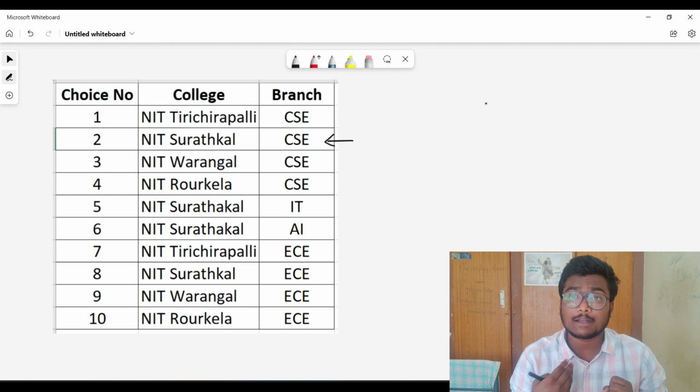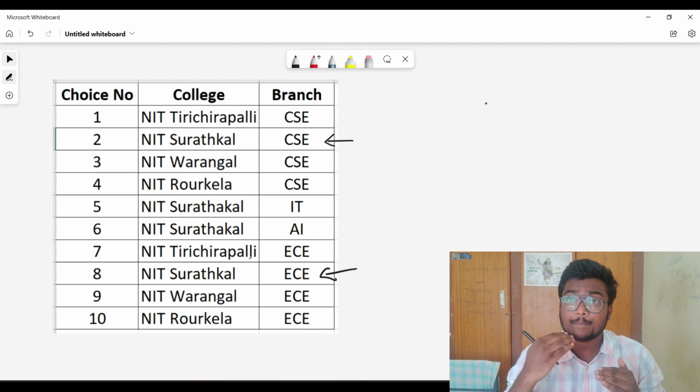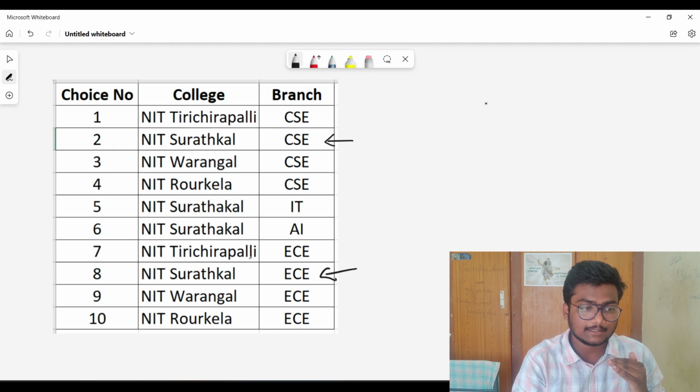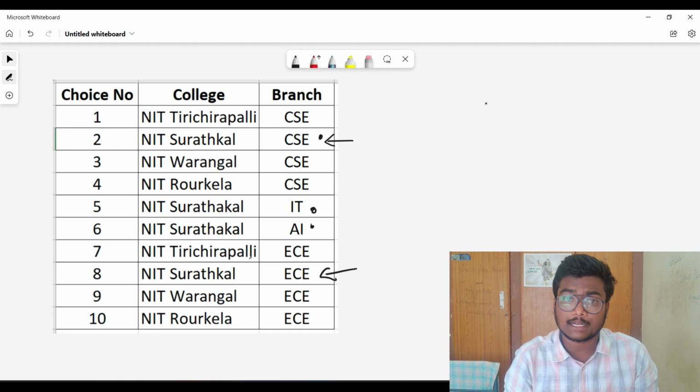That is fine. When it comes to slide, for example, you got Surathkal EC, which is the 8th option. If you choose slide, it is the same campus, above options, different branch. Surathkal IT is there, and here AI is there, CSE. So if there is a possibility in these three options, they may allot you that particular seat.